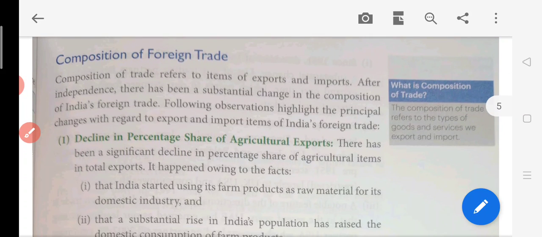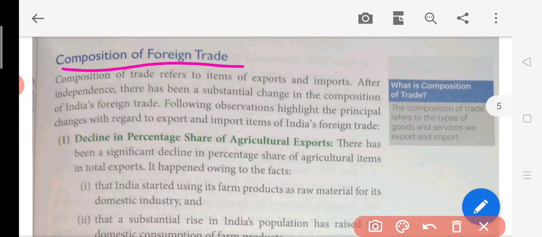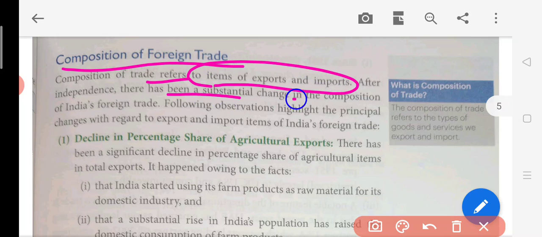Okay. Now what is the composition of foreign trade here? Composition of trade refers to the items of export and import. So here we are going to learn what items have been exported and imported. After independence there has been a substantial change in the composition of Indian foreign trade. Before independence the condition was something else. We were exporting the raw material completely, but after that the picture has changed somehow. So what were the things that were exported and imported after that?